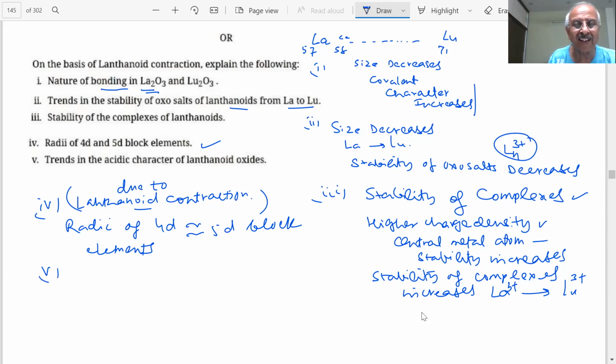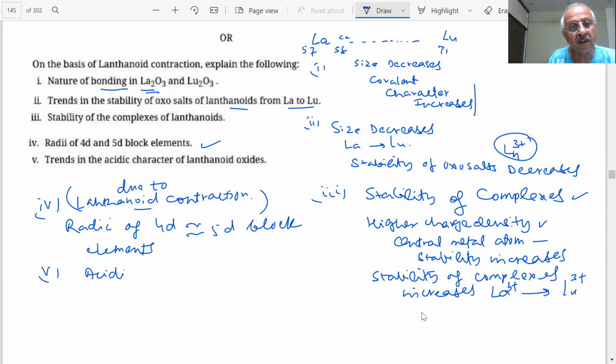Next, it depends on the acidic character of the lanthanide oxide, students. He is saying acidic character, not the basic character. As the size decreases, the basicity decreases. But he is saying acidic character. So acidity will increase.